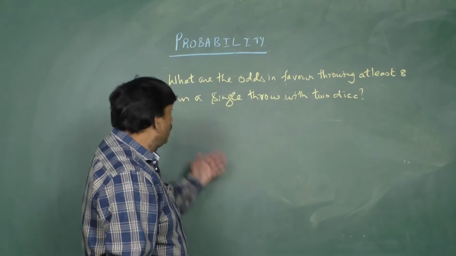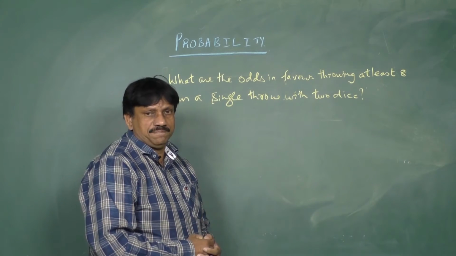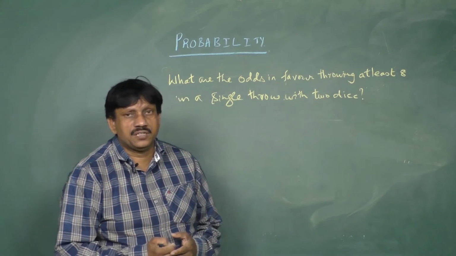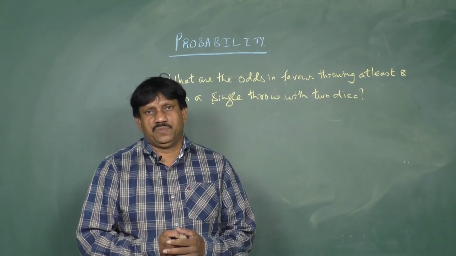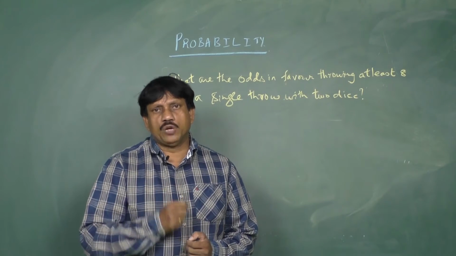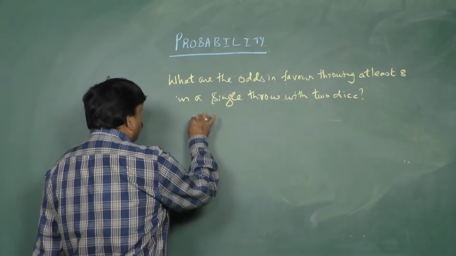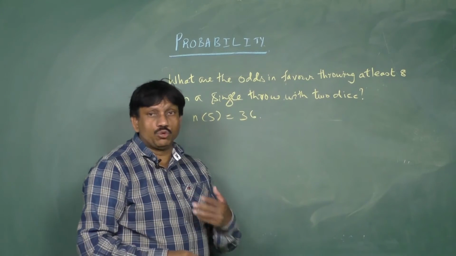Once again, what are the odds in favor of throwing at least 8 in a single throw with 2 dice? Students, you know that when you throw 2 dice, the sample space is 6 square. For 1 die, there are 6 points. For 2 dice, there will be 36 points. So n of S is equal to 36, 6 square, because we are throwing 2 dice.